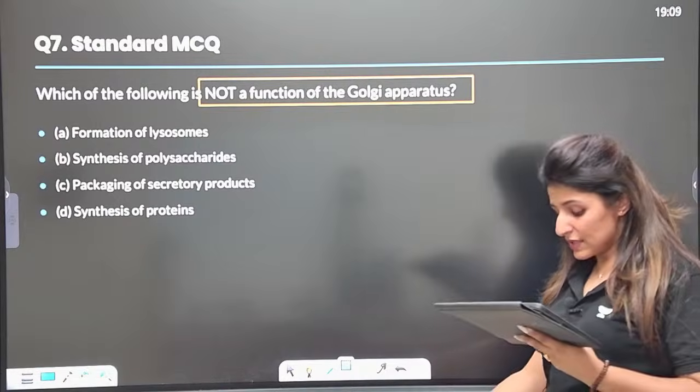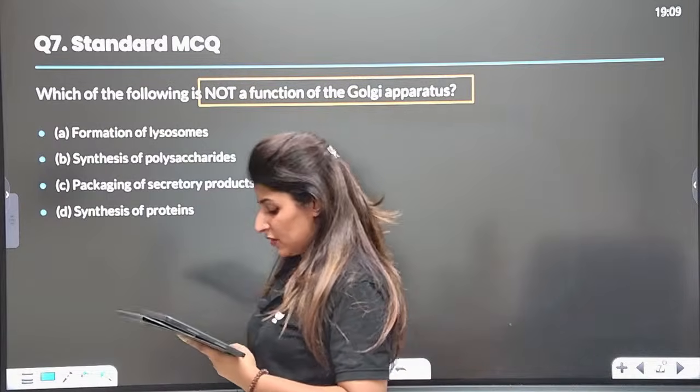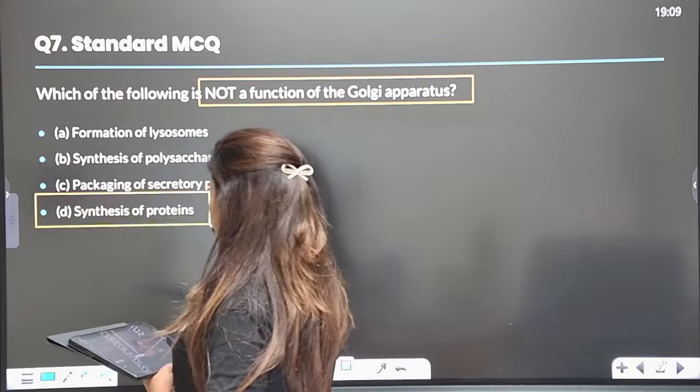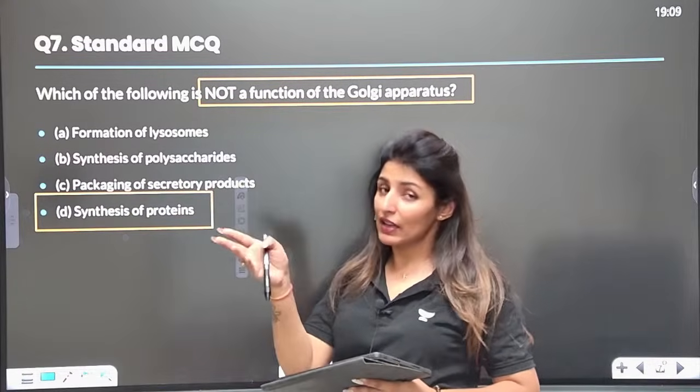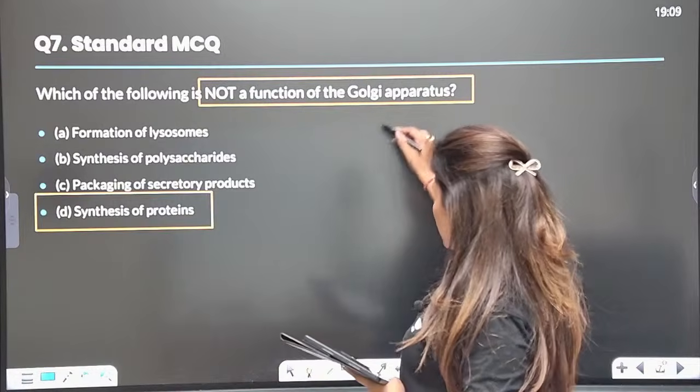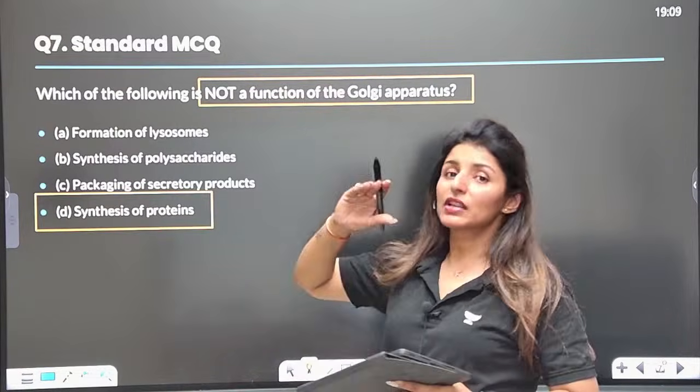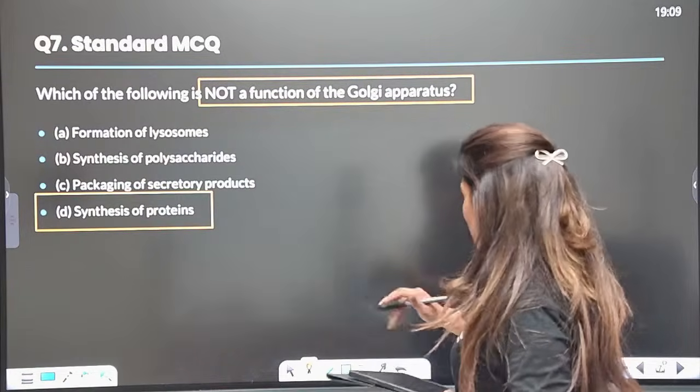Synthesis of proteins. Are you sure? Because synthesis of proteins is a function of ribosomes, or the RER, right? If we talk about Golgi bodies, they produce glycoproteins, not proteins, right?